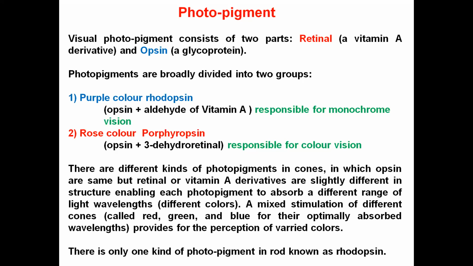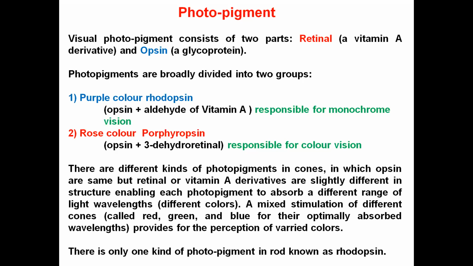Now how does the porphyropsin, which is responsible for color vision, help in color vision? Actually in the eye there is only one type of rhodopsin, but there are several types of porphyropsin.